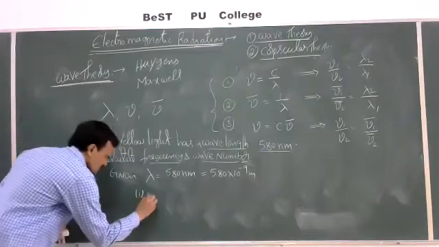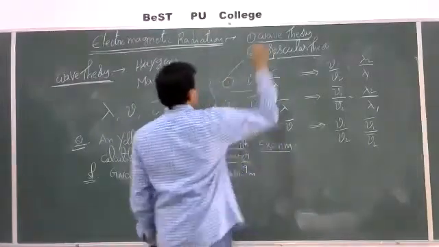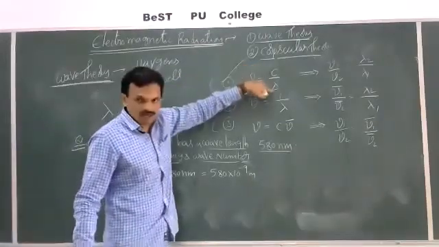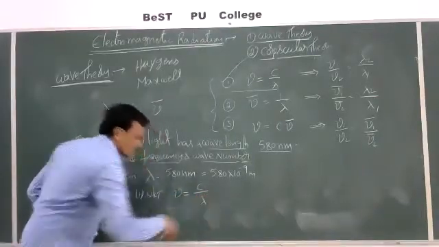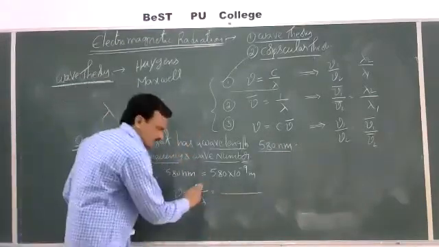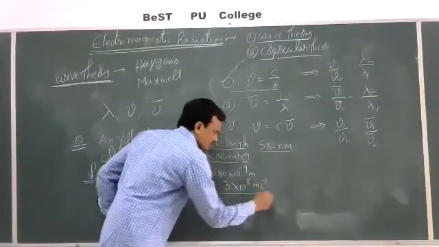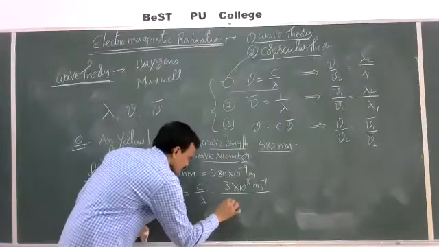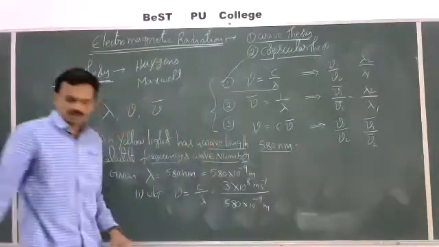So as we know, what is the relation between wavelength and frequency? The relation between wavelength and frequency is frequency nu is equal to c by lambda, where c is nothing but the velocity of light. What is the velocity of light? 3 into 10 power 8 meters per second, divided by wavelength 580 into 10 to the power of minus 9 meters.